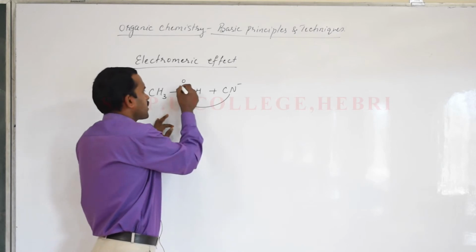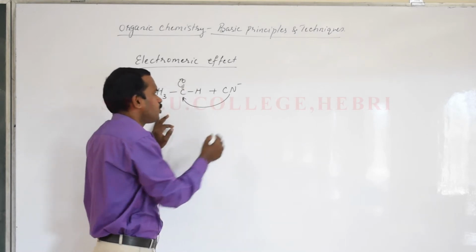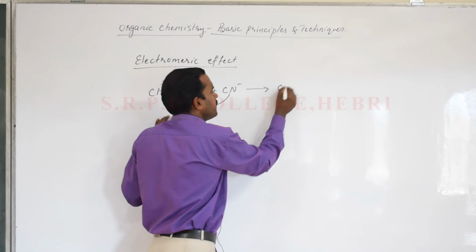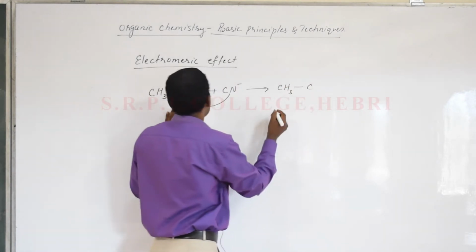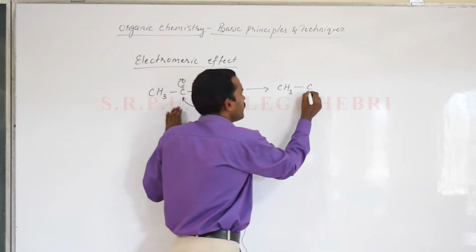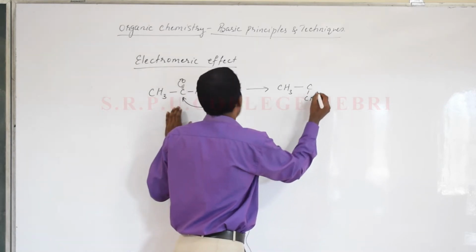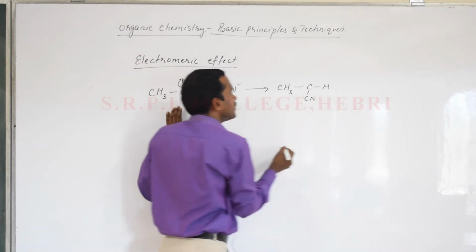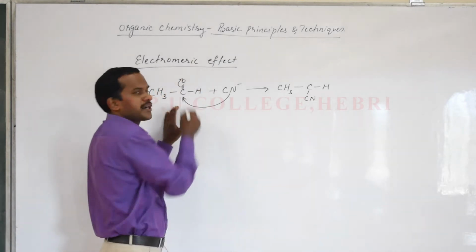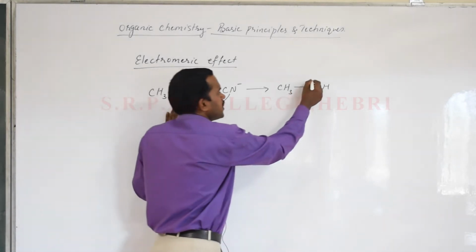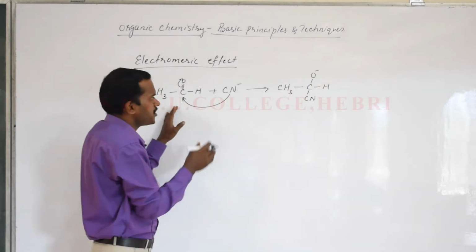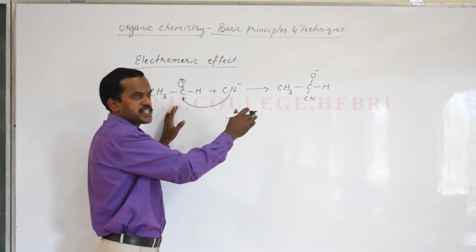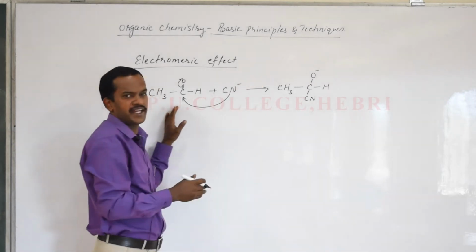So the shift of electrons takes place away from that. The product formed will be: CH3 remains the same, the carbon will be there, and cyanide is the new bond formed with the carbon, and the hydrogen remains the same. Since the double bond pi electrons shifted towards the oxygen atom, it will become a single bond with O minus. So here the displacement of pi electrons takes place away from the attacking reagent.